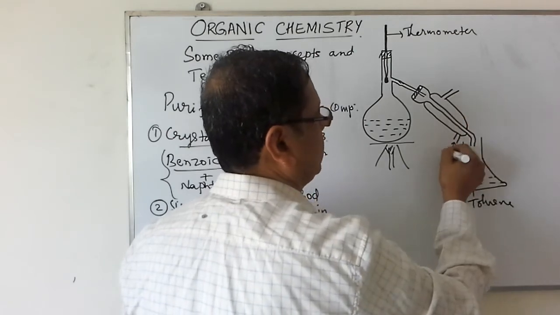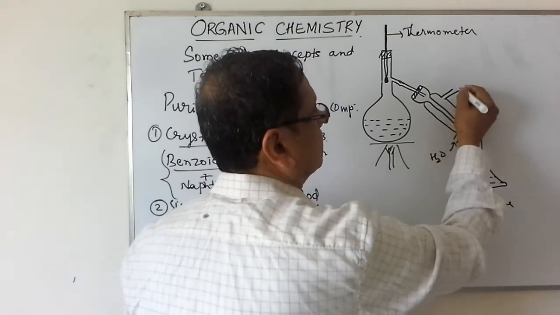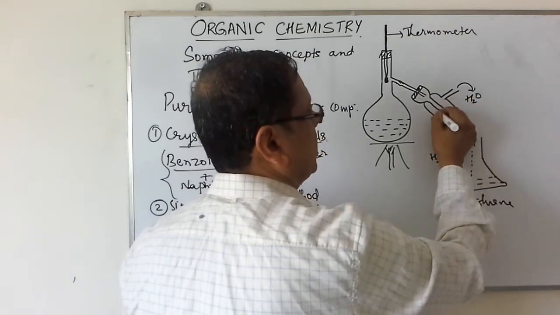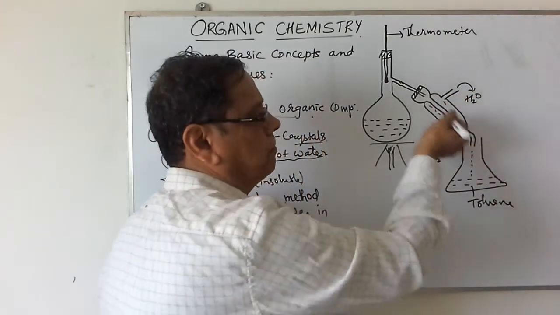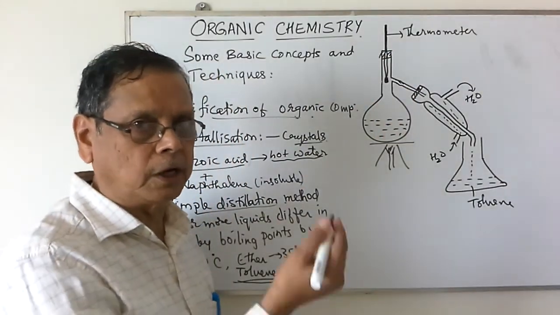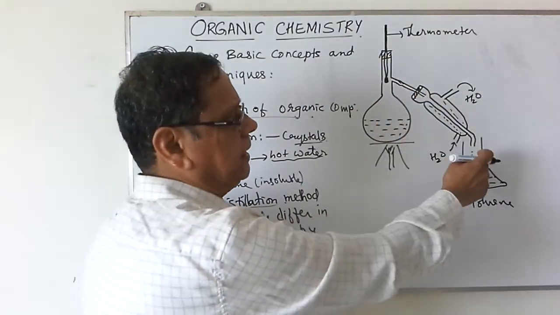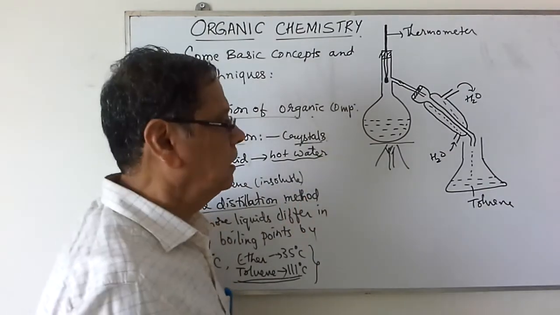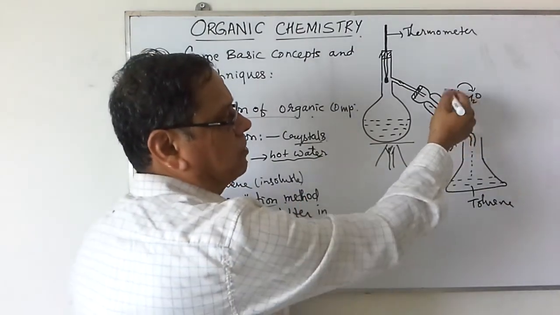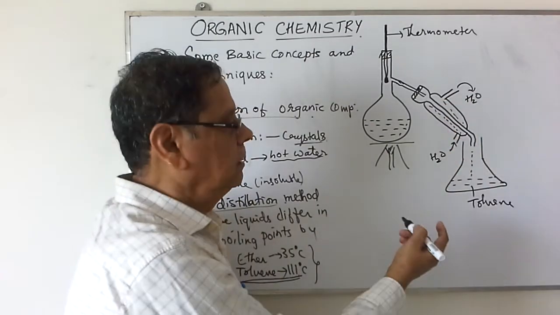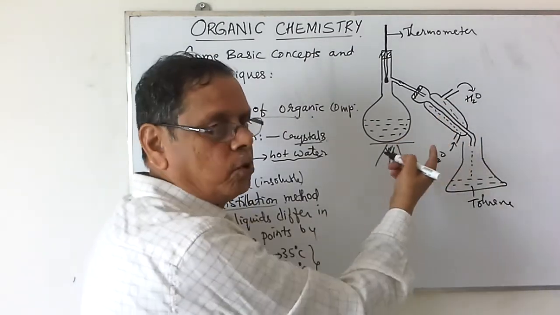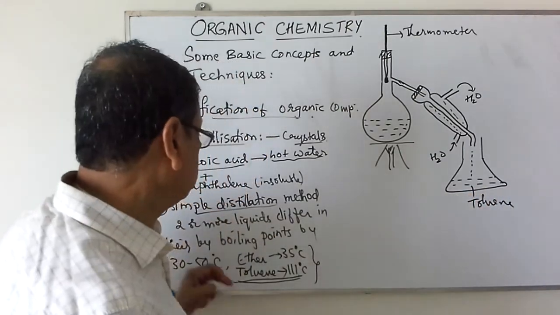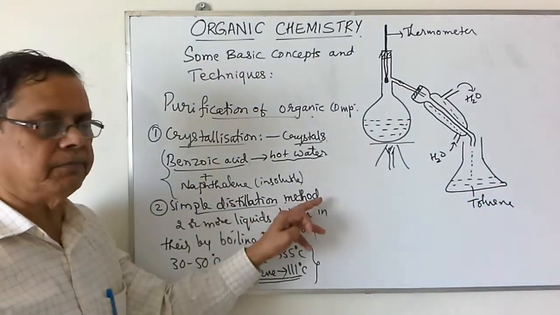So this is water inlet, this is water outlet. Water is moving in this direction from bottom to top. The vapors are entering into this condensation tube in the opposite direction. So because of the water that is flowing in the outer jacket, that vapor will be cooled and condensed and we will get the liquid here. So this is the method called the simple distillation method.